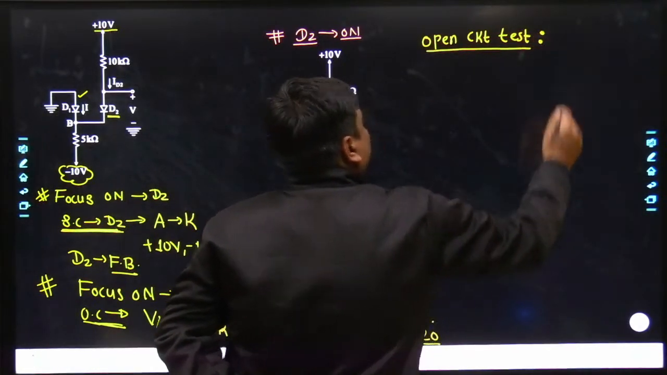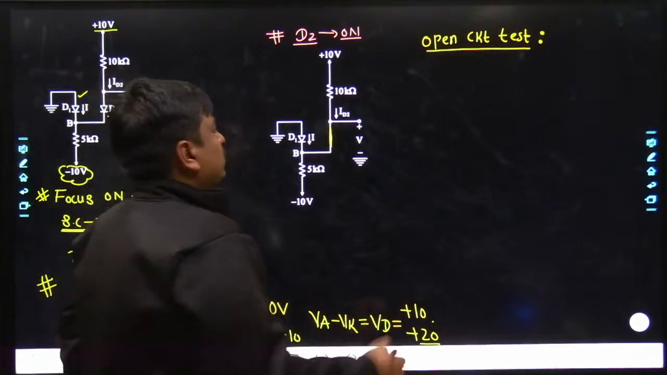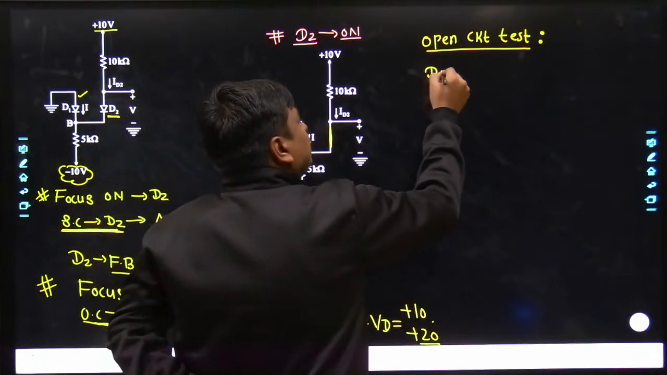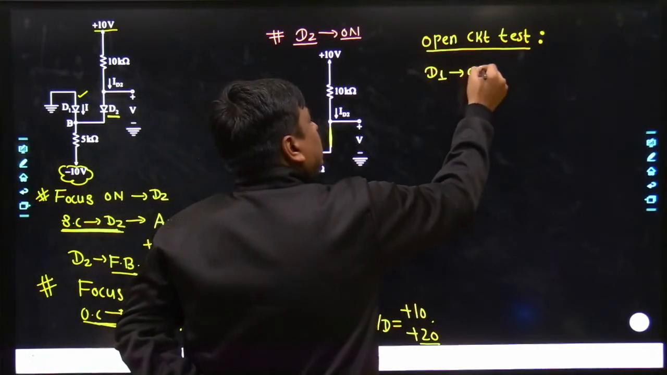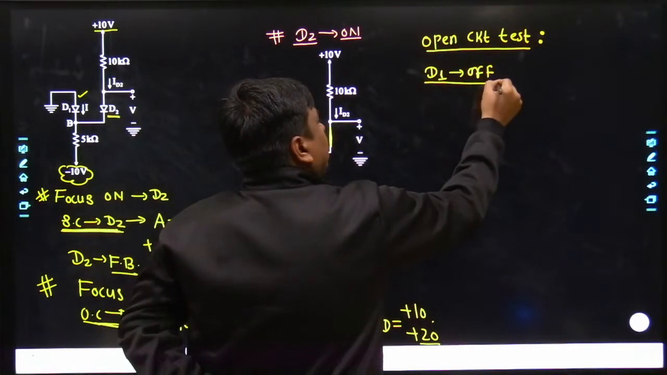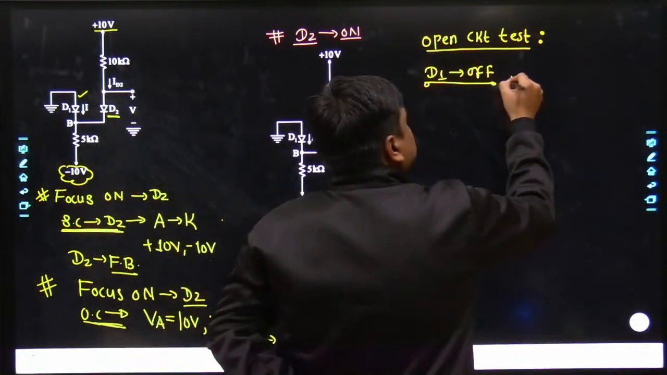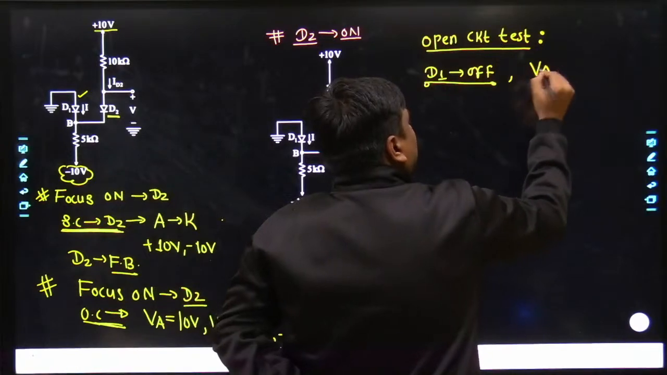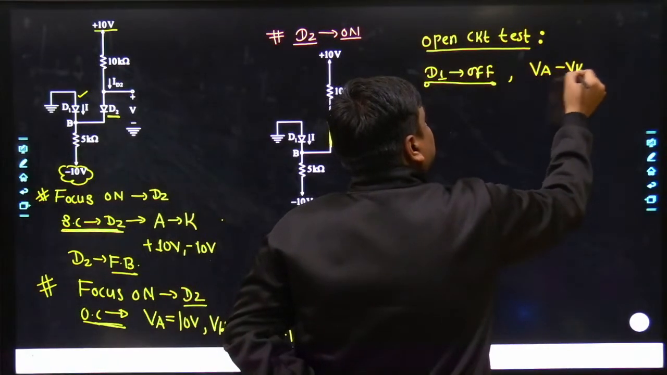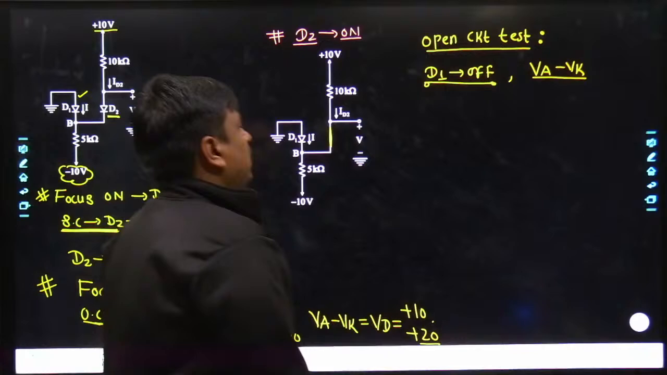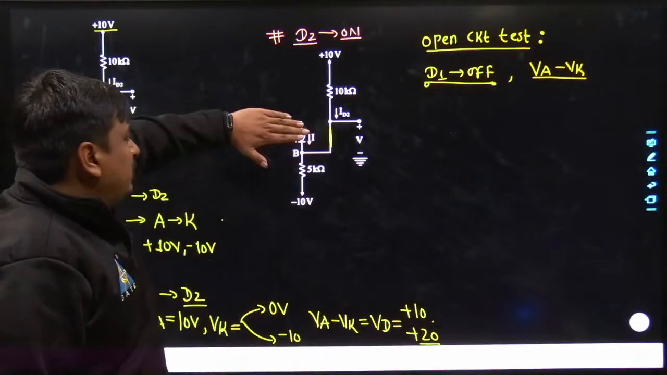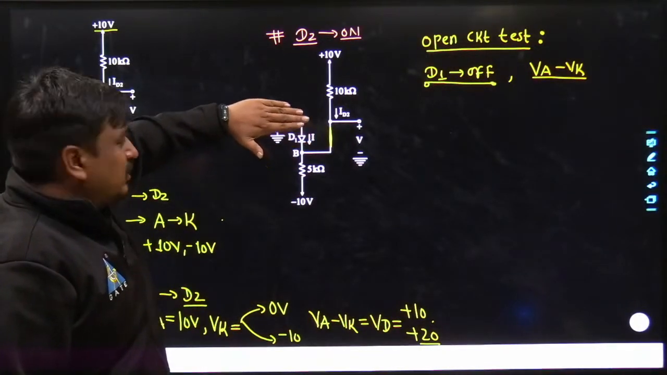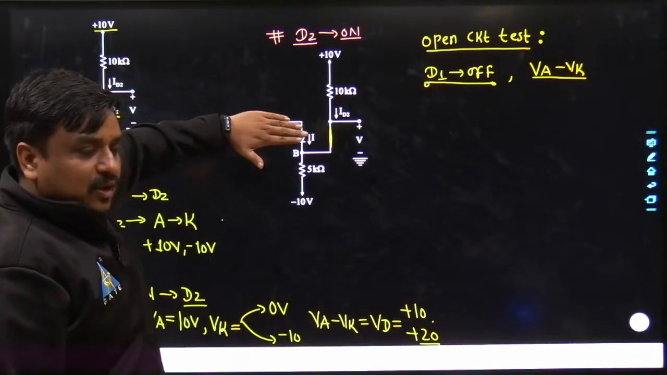When performing the open circuit test, I would be assuming the diode D1 is off, and I would be calculating the voltage difference across this diode, which is nothing but VA minus VK. For the time being, keep this diode off.